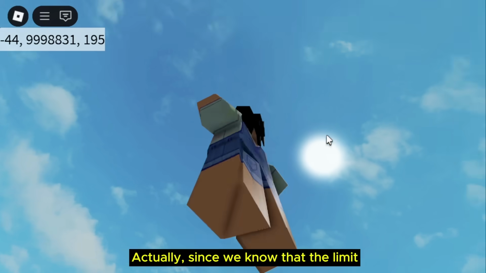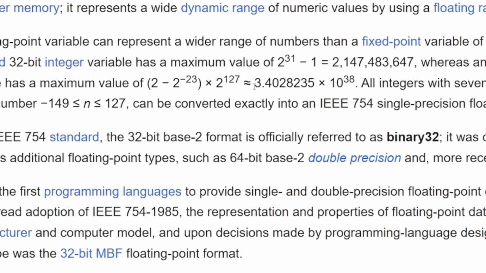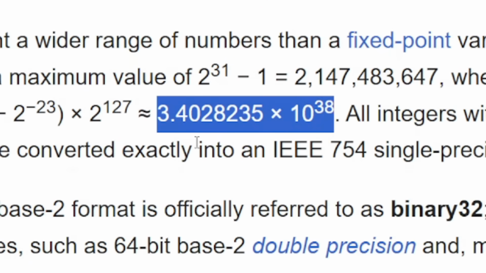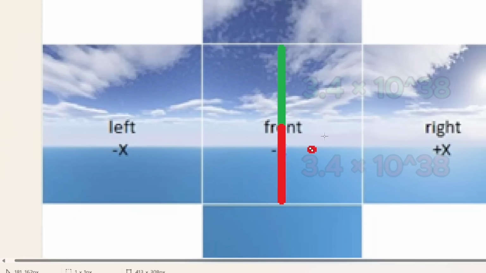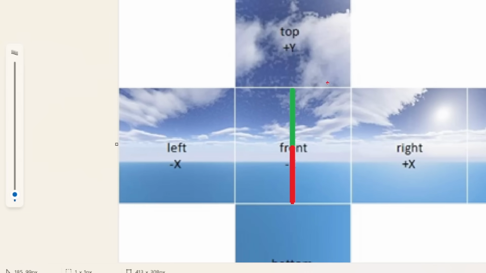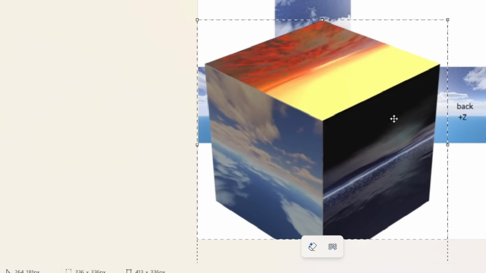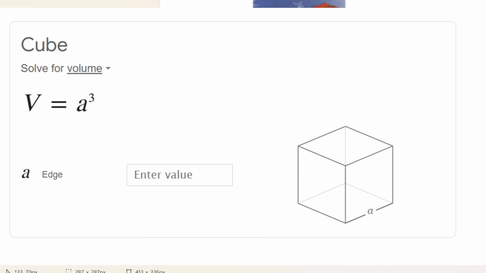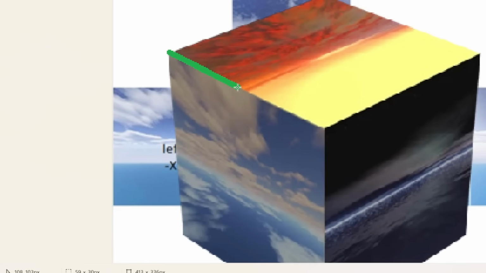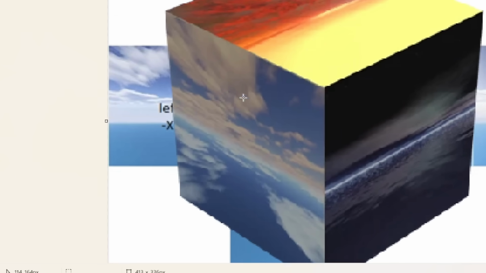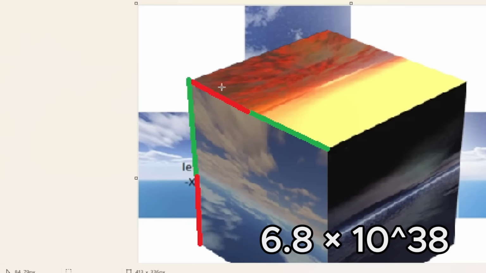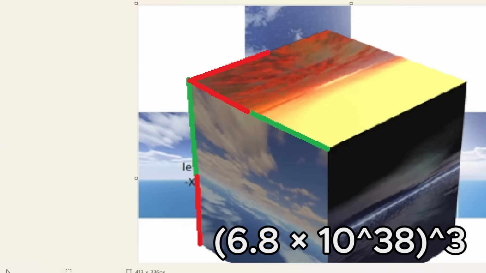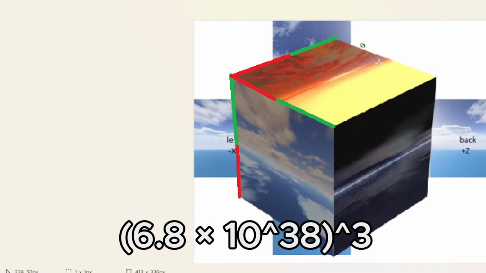Alright, since we know that the limit or the maximum height is the 32-bit float limit and the maximum depth or negative height is also that 32-bit float limit, we can theoretically calculate the entire volume or space of the entire Roblox world. I mean, the skybox is just a cube. How hard is it going to be to get the entire volume? Basically all we have to do is multiply it by 2 to cover both the negative and positive ranges, and then we just cube it. And yeah, that's basically it. That's the total space a Roblox world can have in studs cubed, hopefully.